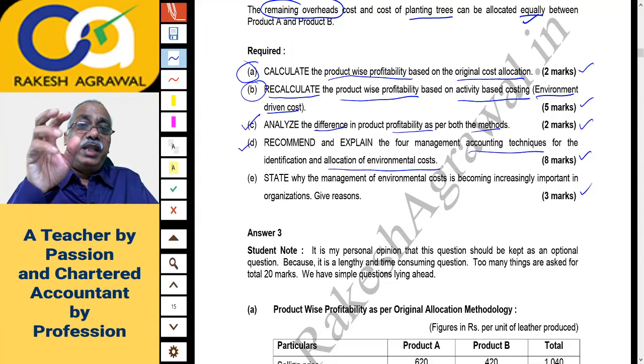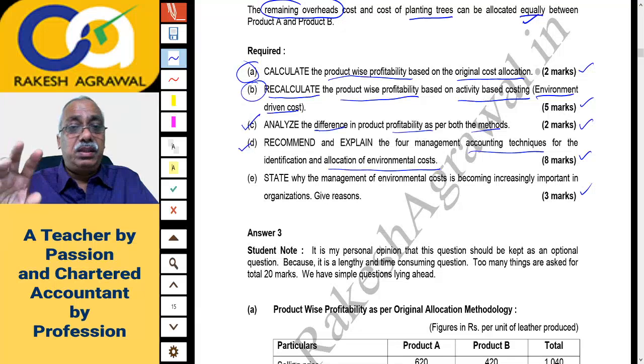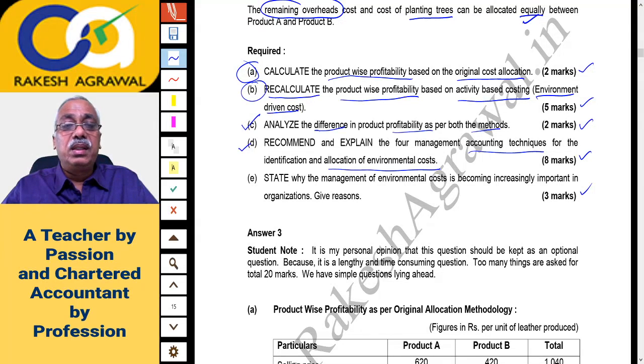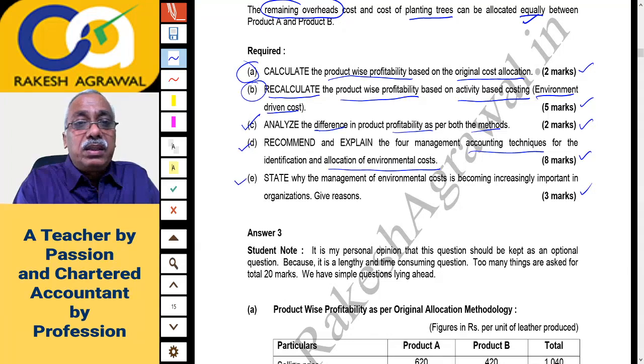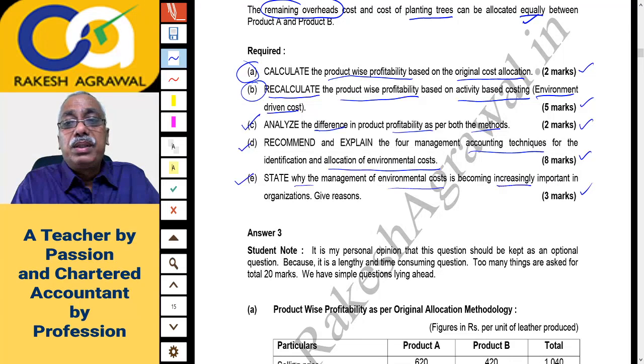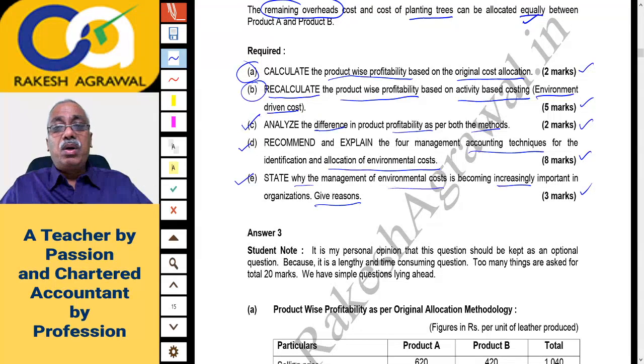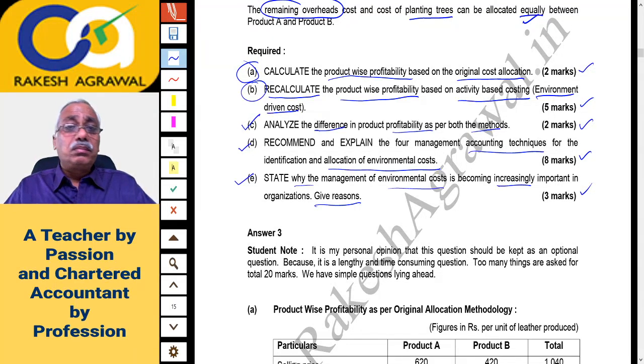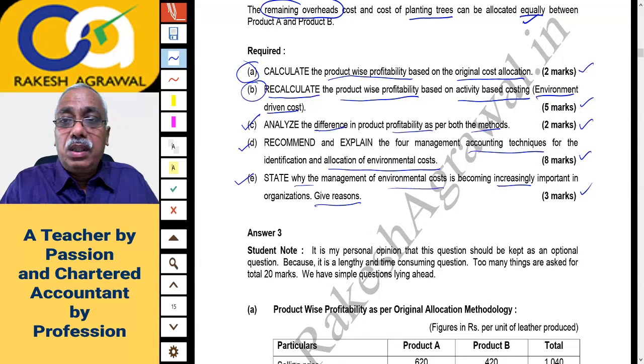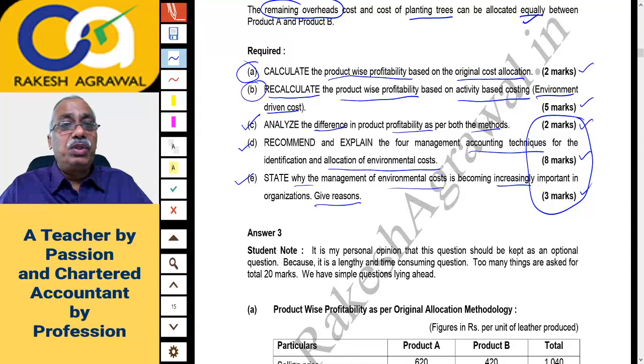So you have to explain those 4 accounting techniques to account for the environmental costs, that is environmental management accounting. And the E part is: state why the management of environmental cost is becoming increasingly important in the organization and give reasons. Naturally, in today's era, the environmental costs are becoming more and more important. So you'll have to state why these costs are becoming important and give reasons. So basically, I would say 3 questions are theory questions, out of which question C is based on the calculation performed in A and B, and D and E are almost purely theory questions.